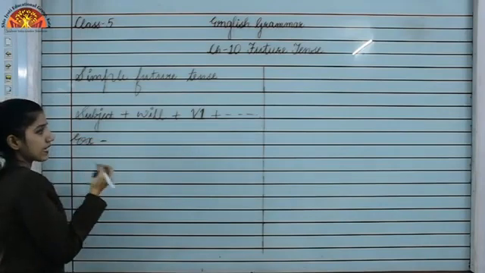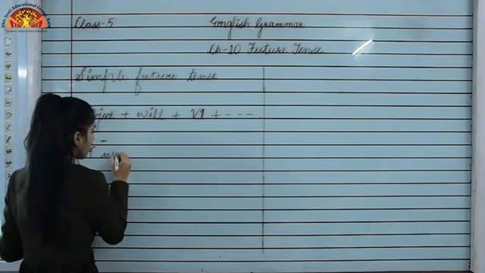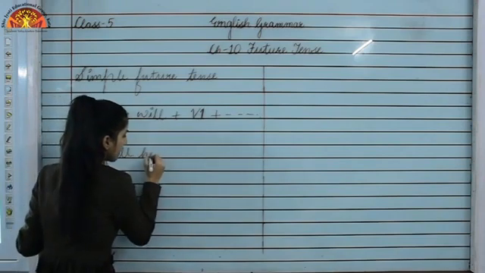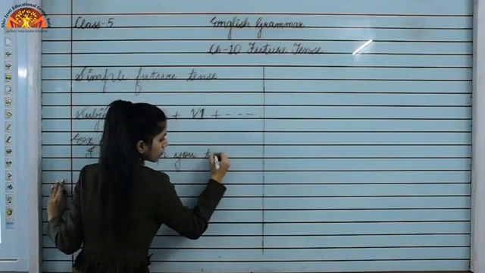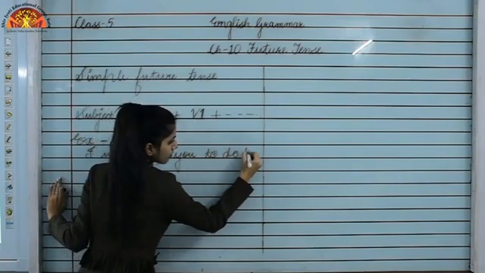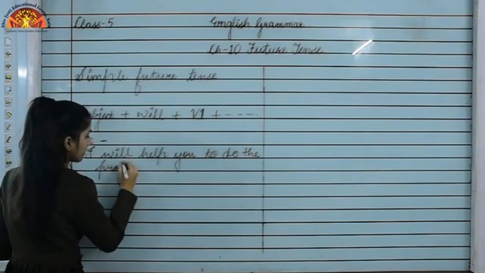If I say, I will help you to do the project. This is an example.